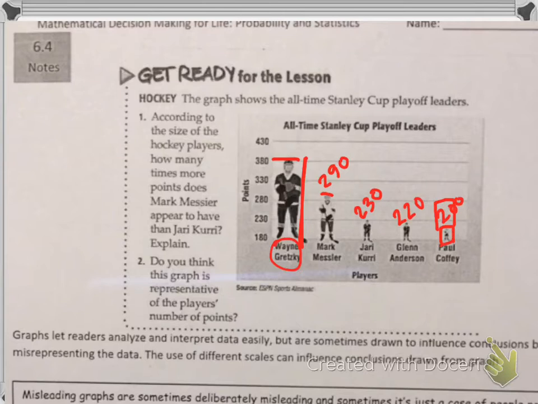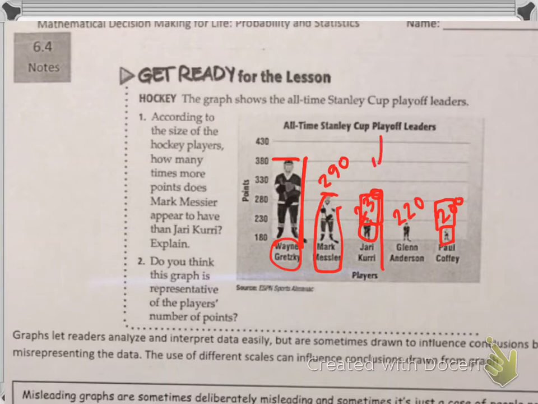So let's come back over here and look at the questions. It says, according to the size of the hockey players, how many times more points does Mike Messier appear to have than Jari Kurri? Explain. If you're looking at Mark and at Jari, it looks like if we doubled Jari, then he would be as tall as Mark.